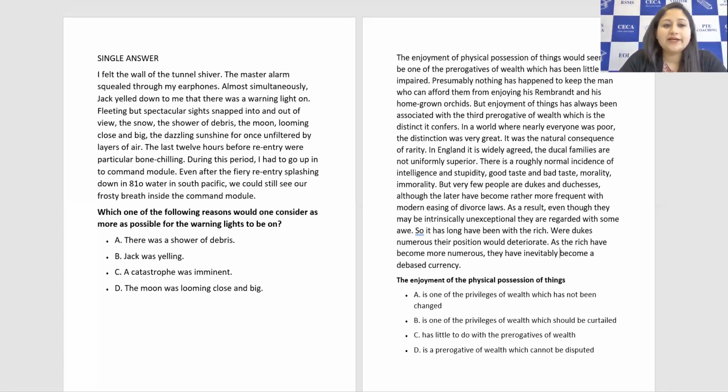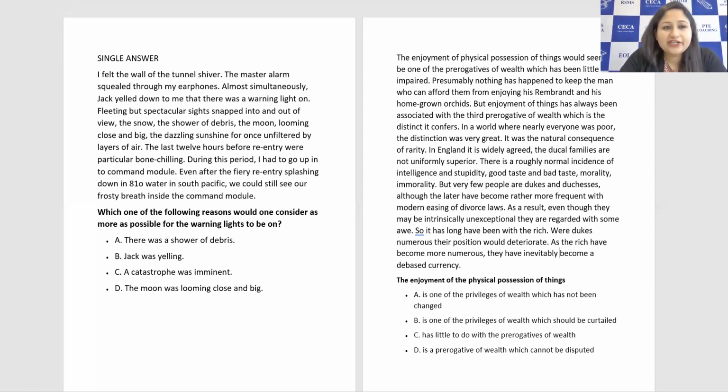Jack was yelling. A catastrophe was imminent. The moon was looming close and big. So as we go to the passage, we look at the question: which of the following reasons would one consider as more possible. More possible, that means more than the other ones, right? For the warning lights to be on. Like why, what could be the more possible reason for the warning lights to be on? So just looking into the answer.